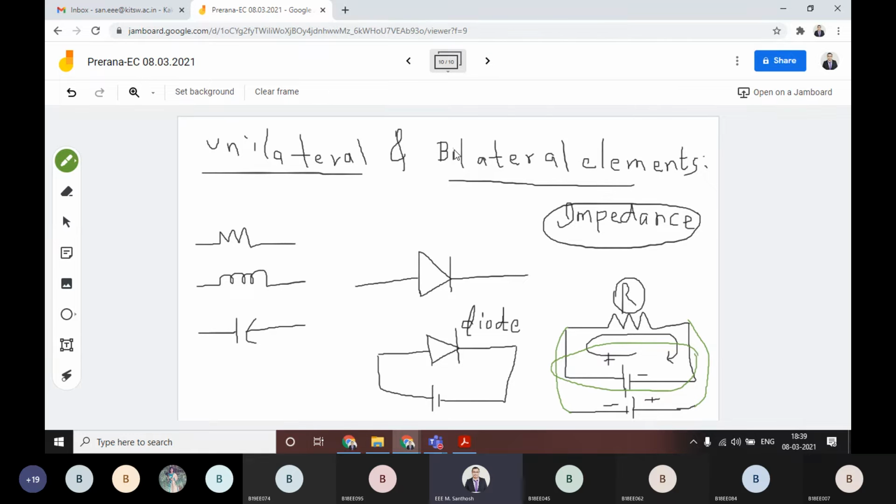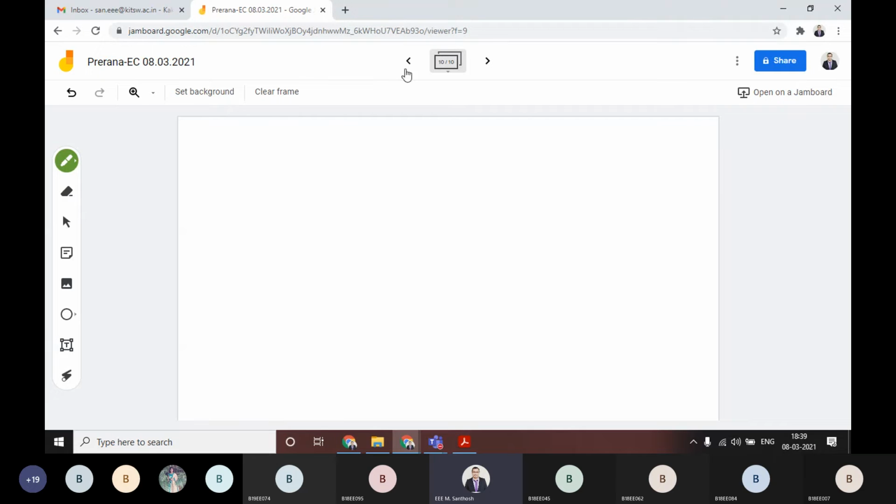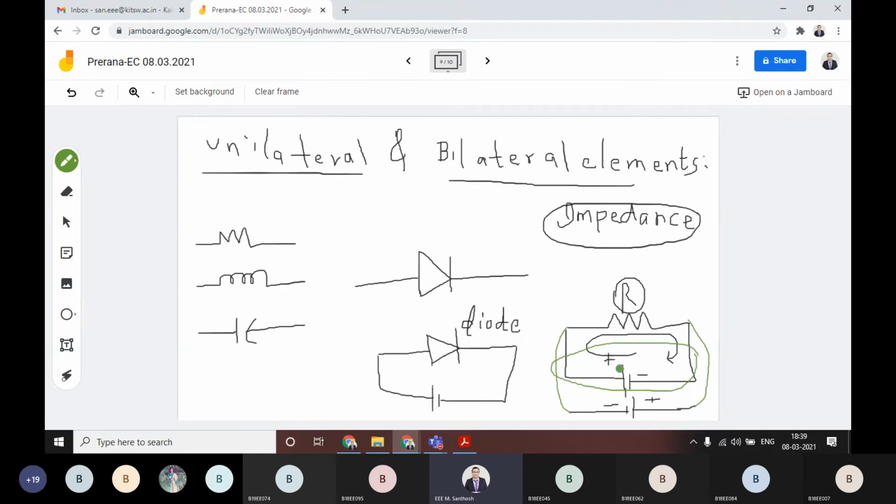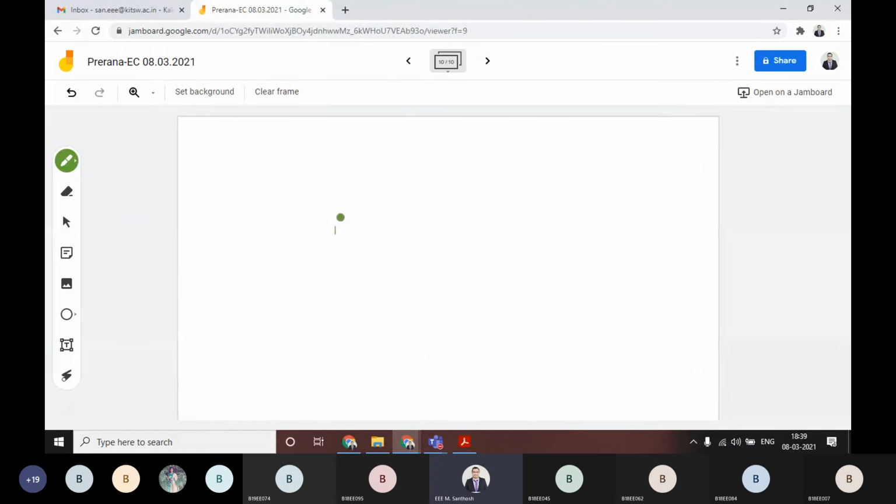Let me redraw that one. You clearly understand. Initially the voltage polarity, this side positive, this side negative. Now it is this side negative and this side is positive. Okay, it's simply connecting to a resistor. That resistor, the value is R.